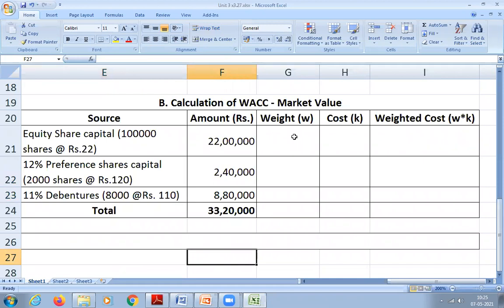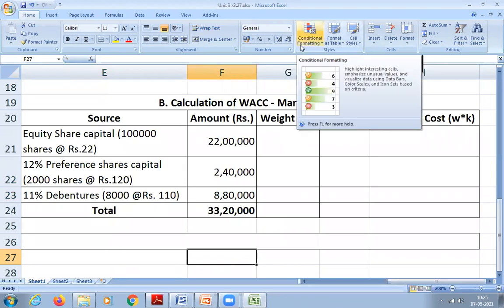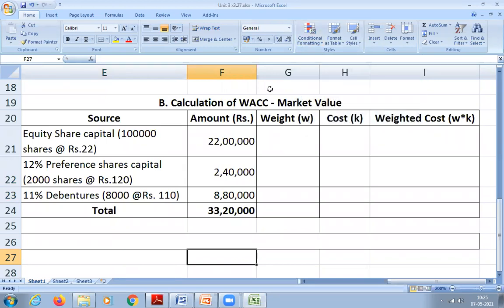Now you calculate the weight. All of you know how to calculate? 0.663. Yeah, how we got that? The amount divided by the totals. Which amount? Equity amount. Equity share capital amount divided by the total capital.